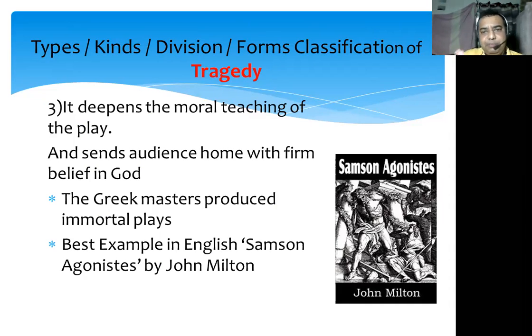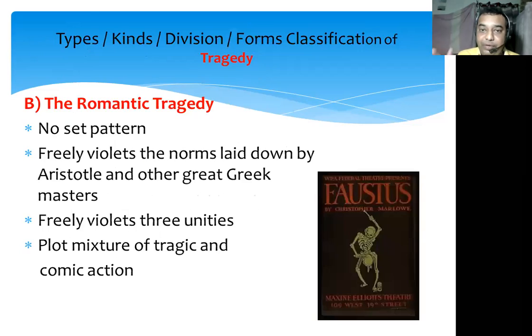And we can say that by using various classical rules, Greek masters have produced immortal plays. And in England also, many nice plays were written using this particular form of tragedy. The best example is Samson Agonistes by John Milton. So I can say that these are the two types of tragedy according to form or structure. The first one is the classical tragedy, and now we are moving to the second type of tragedy according to the form.